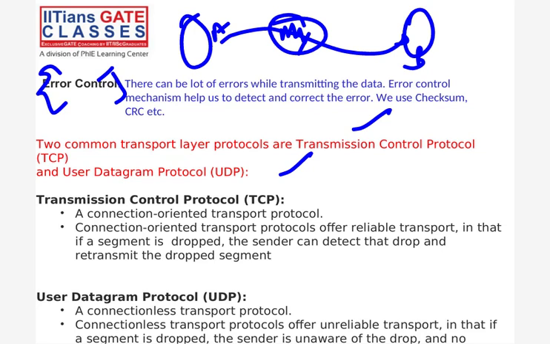But UDP is a connectionless transport protocol. It means the path is not decided. The routers in between will decide where to send, right? But in TCP, the path is decided and the session is maintained. Session maintained means the path is decided from A to B, and whenever we have to send data, we send it through this path only. Connectionless doesn't mean we don't consider TCP as a LAN, or consider UDP as wireless.